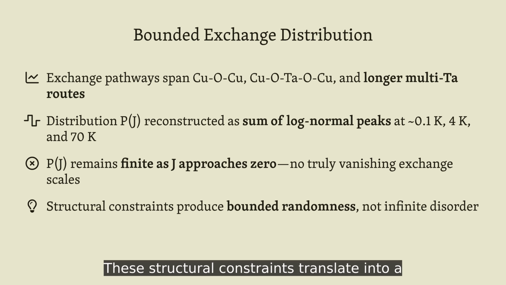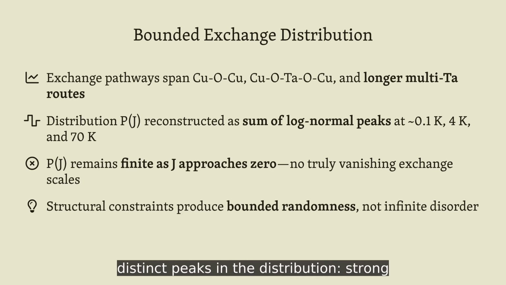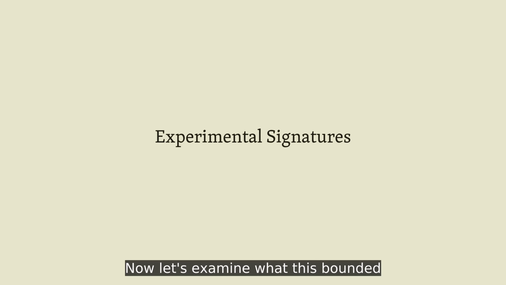These structural constraints translate into a broad but bounded distribution of antiferromagnetic exchange interactions. Multiple exchange pathways create distinct peaks in the distribution: strong direct copper-oxygen-copper coupling near 70 K, intermediate paths with one intervening tantalum near 4 K, and weaker long-range exchanges near 0.1 K. Yet crucially, the distribution never vanishes. Now let's examine what this bounded disorder looks like in measurements.